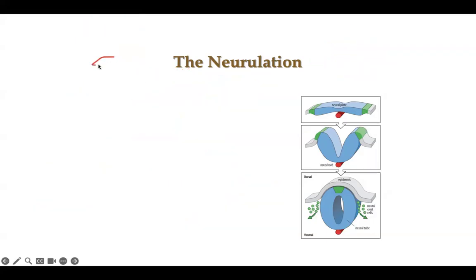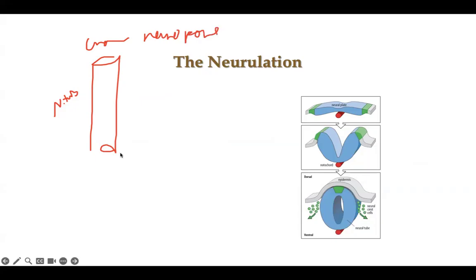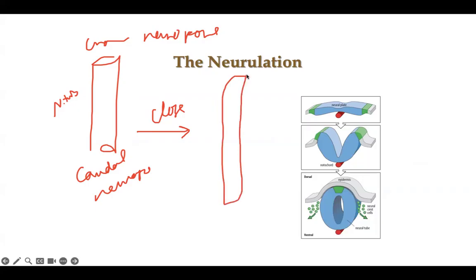This tube is like a straw. This is a neural tube in the middle of the back of the embryo. This neural tube has two openings. The cranial one is called the cranial neuropore. Pore means opening. And the lower one is named the caudal neuropore. These pores must be closed. The cranial will close at 25 days and the caudal at 27 days.